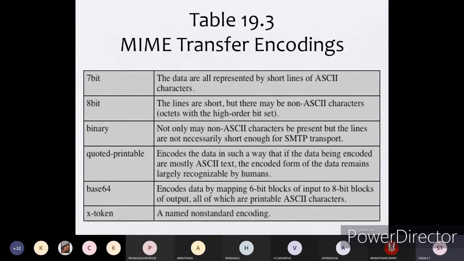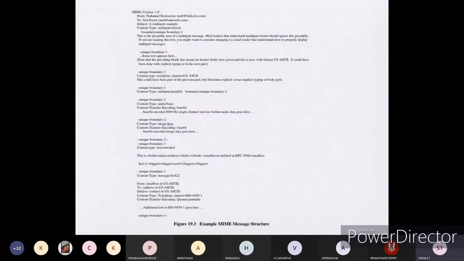Okay, X token is a named non-standard encoding format, that is the X token format. Here an example of MIME message structure is given. See here, it is not that much